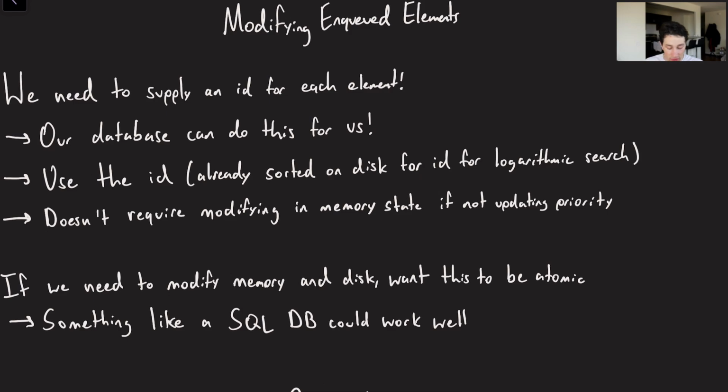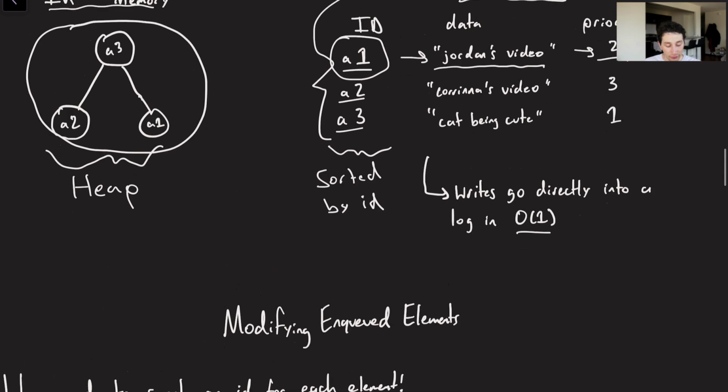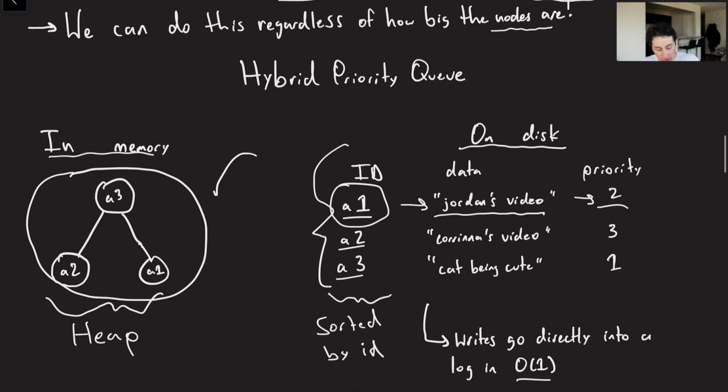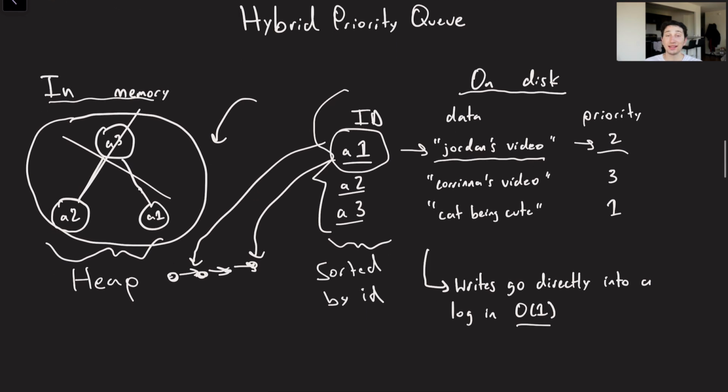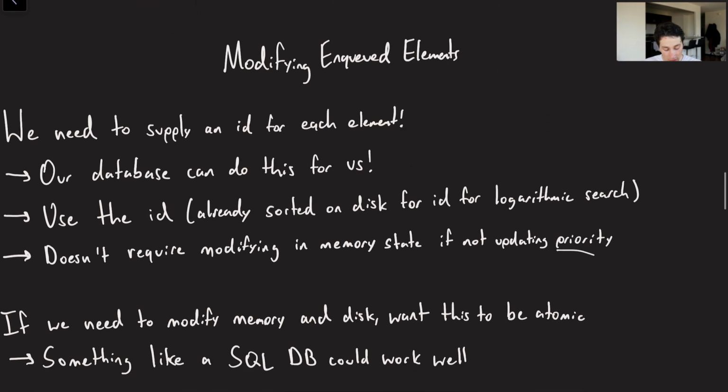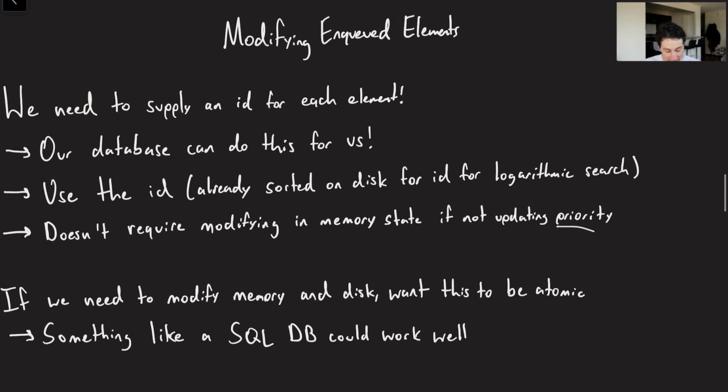The one expensive thing to do would be if we actually changed the priority of the node itself, because then we would have to go over here and do some sort of in-memory update, and that's not exactly the easiest thing to do. Perhaps then, instead of a heap, we might want to do some sort of sorted linked list with a hash map, where the hash map goes from node ID to a particular element of the list, so that we could access it in constant time. Cool. Hopefully that's starting to make sense.